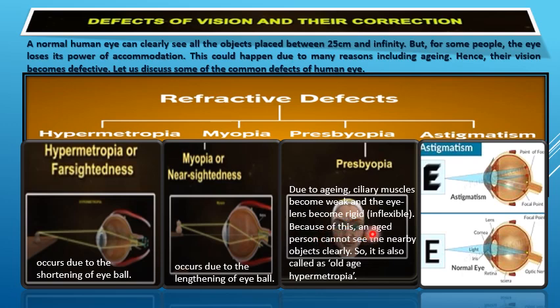Because of this, an aged person cannot see nearby objects clearly. So it is also called old age hypermetropia. Last one is astigmatism. Inability to distinguish between horizontal and vertical lines.